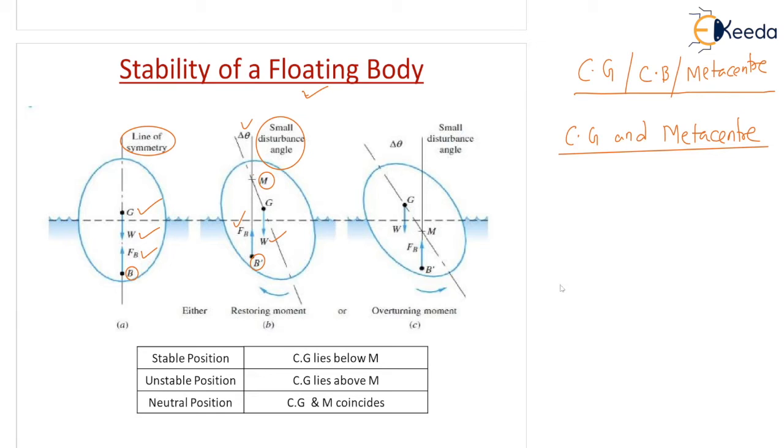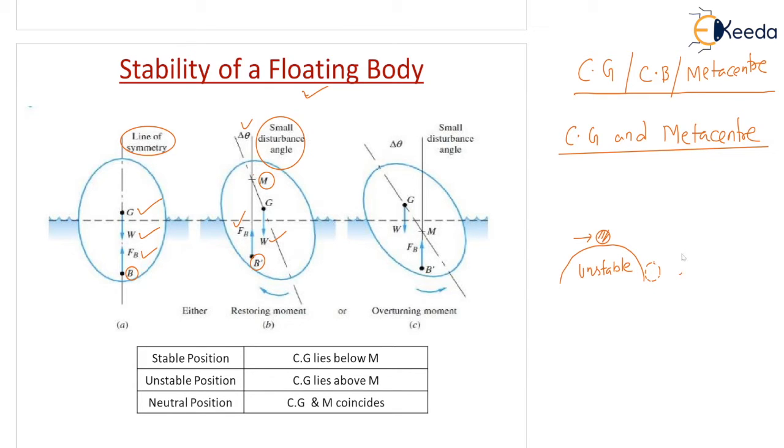In physics we have studied this type of configuration. Let us say this is a spherical ball here. If you apply a small amount of force, this ball will come to a new position, but it will never go back to the original position, correct? So I can say the energy level of the ball will come down. This type of configuration is called unstable.